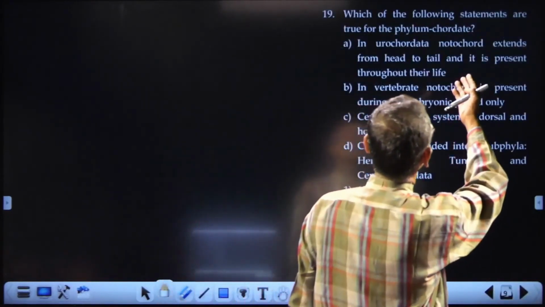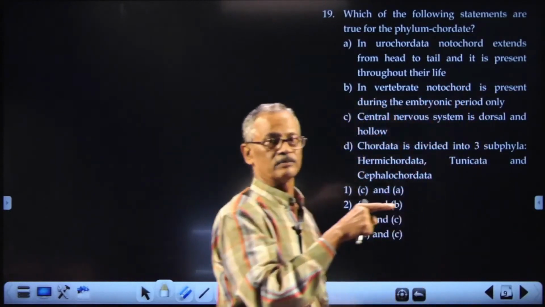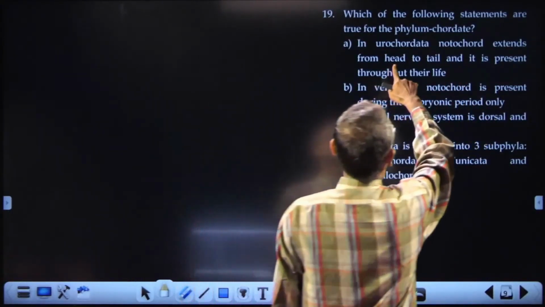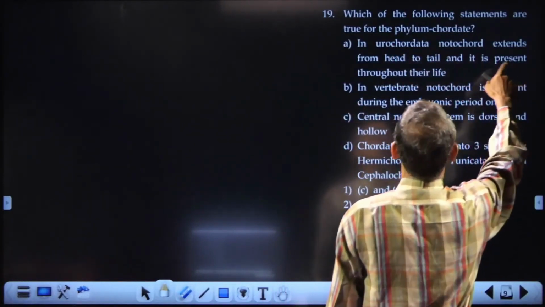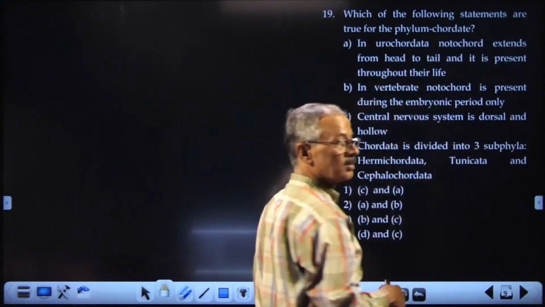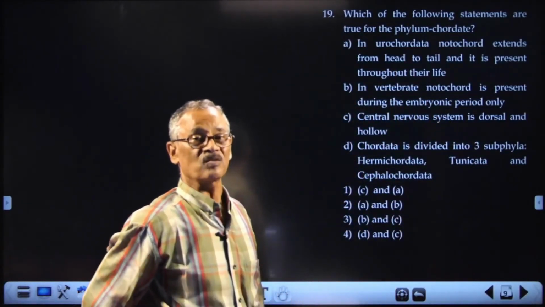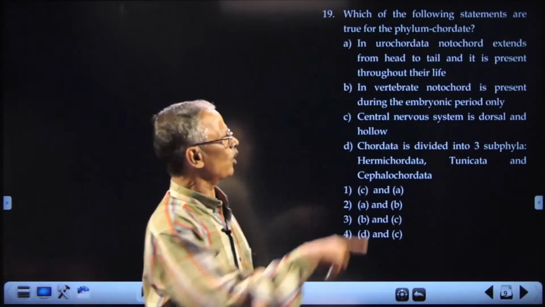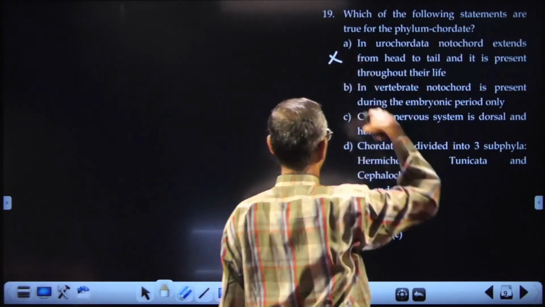Next one. Which of the following statements are true for phylum Chordata? Okay. Go through that. Urochordata. In Urochordata, notochord extends from... What is the meaning of Urochordata? Uro means tail, posterior. It is present only in the tail region, not in the head. That is cephalochordata. So one is wrong.